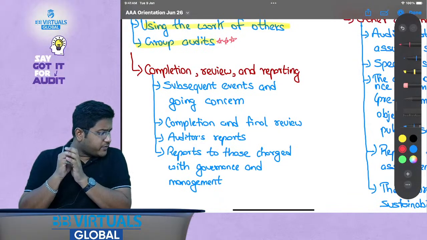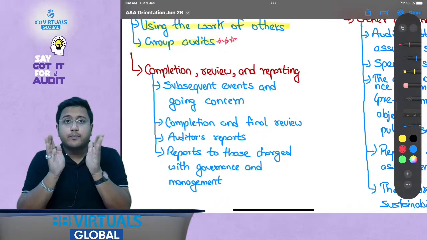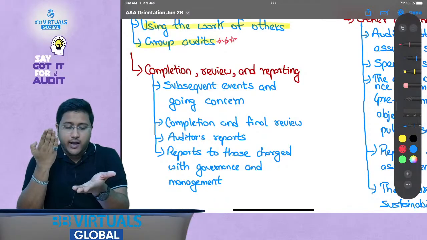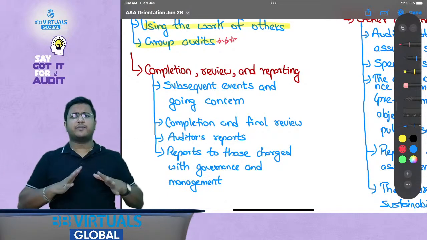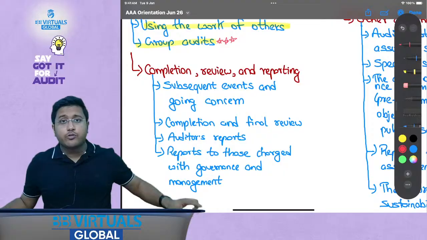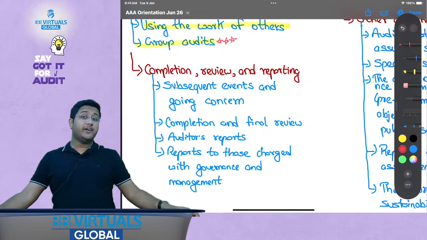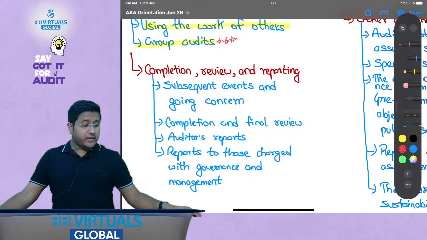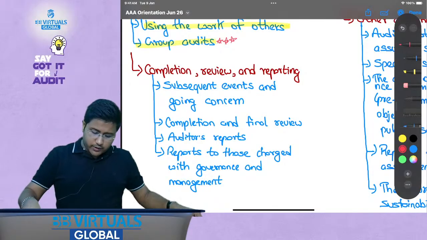But sir, this subsequent event we have already discussed in our SBR syllabus, FR syllabus. Is it the same? No, it's completely different. Even the definition is different. And this is where a lot of students make mistakes. They feel that subsequent event is something that we have already understood. My dear friends, you have understood the accounting of it. You have not understood the auditing part of it, and this is very, very different. Even the definition is different. The period that is covered by subsequent events is different in case of audit, in case of FR and accounting.